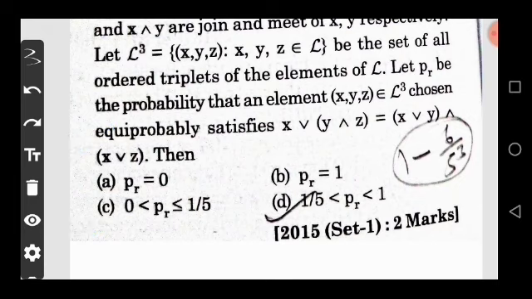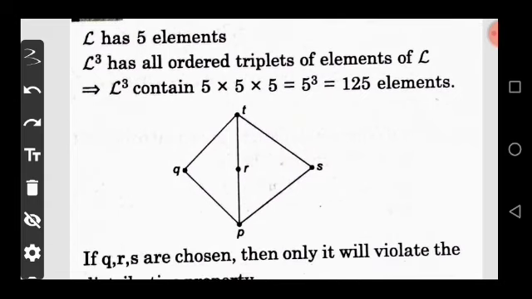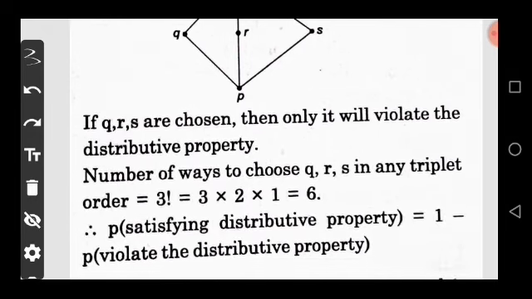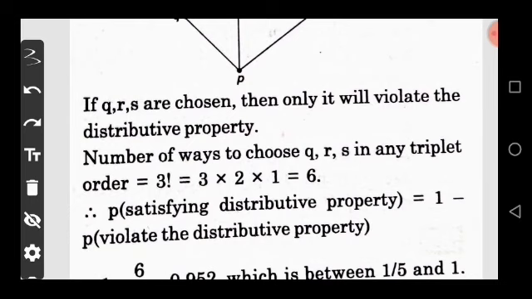So come to the solution of this question. Here L has 5 elements. L cube is all ordered triplets of the elements of L. So L cube contains 5 times 5 times 5, that is 5 to the power of 3, which is 125 elements. Only if Q, R, S, T are chosen will it violate the distributive property.